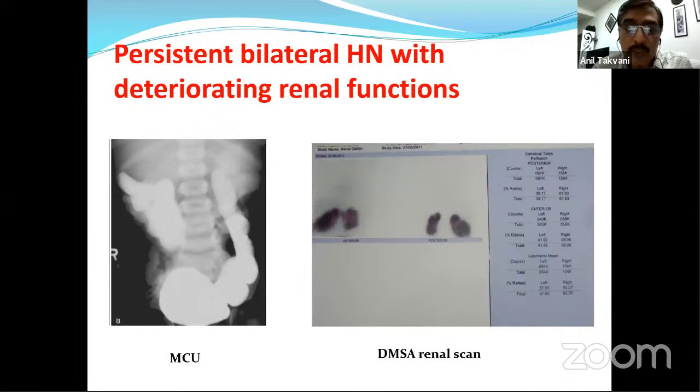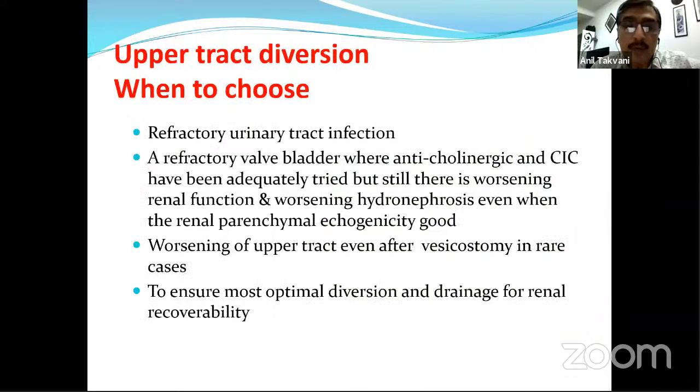And then you can see in the MCU there is significant reflux. In the DMSA scan, bilaterally there is significant damage, or you can say dysplasia, or you can say some scar element also. And then upper tract diversion, when to choose it: refractory urinary tract infection, like in this case, a refractory valve bladder where anticholinergics, CIC, and nighttime drainage have all been tried, and still the upper tracts are worsening. Then it can be worsening of the upper tract even after the vesicostomy.